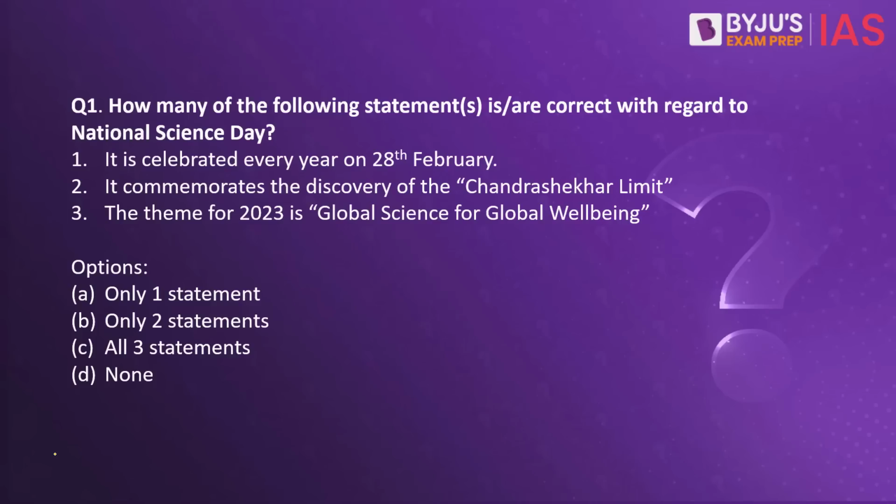Now, let us start with our first question. How many of the following statements are correct with regards to National Science Day? 1. It is celebrated every year on 28th February. 2. It commemorates the discovery of the Chandrasekhar limit. 3. The theme for 2023 Science Day is Global Science for Global Well-being.